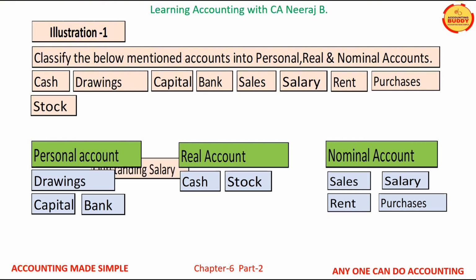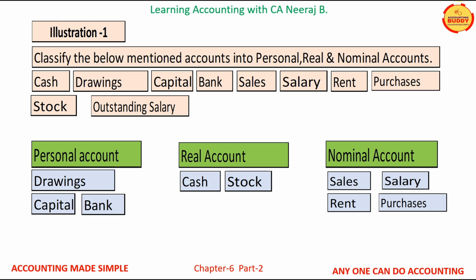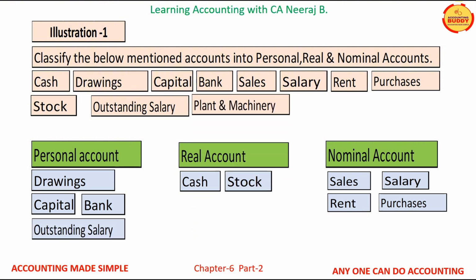10th account is outstanding salary. We know that the salary is a nominal account. However, when prefix word outstanding is added to salary, it becomes a personal account. 11th account is plant and machinery. Plant and machinery being an asset is a real account.